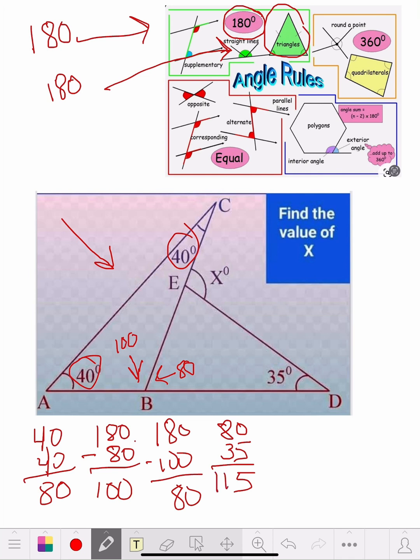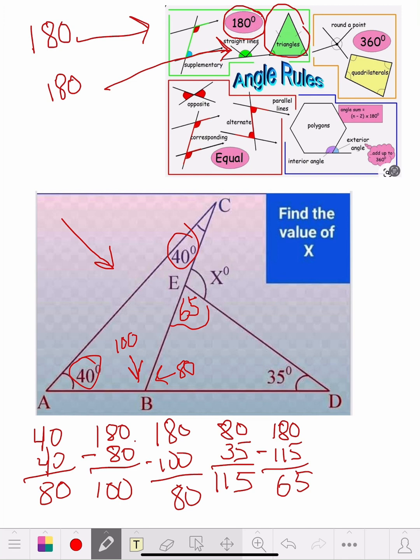And we know the whole triangle is 180, right? 180 minus 115. What does this give us? That gives us 65. So we know this angle here is 65. That's 65 degrees. I can make an angle sign. 65.